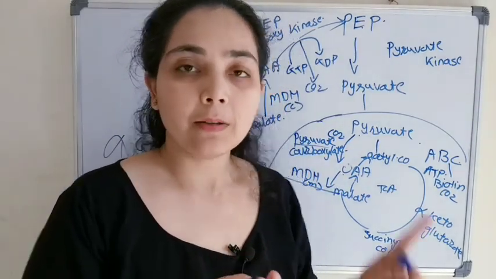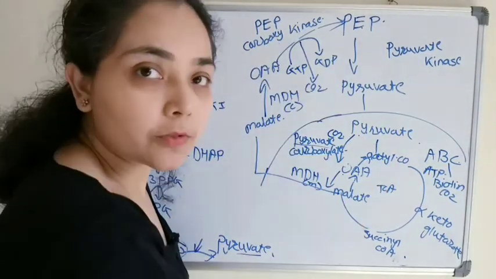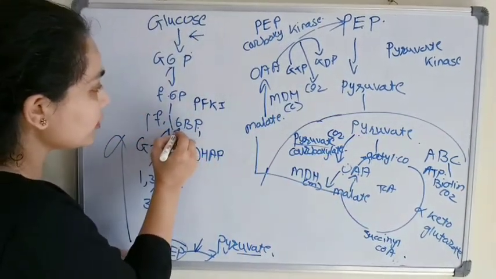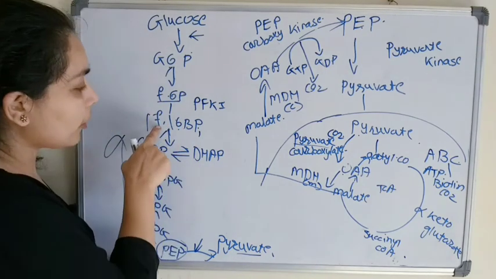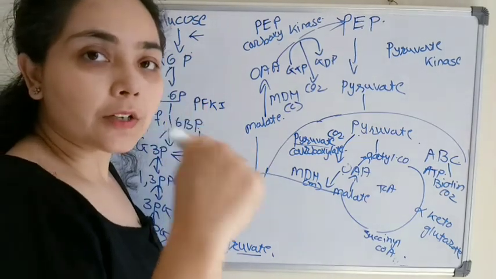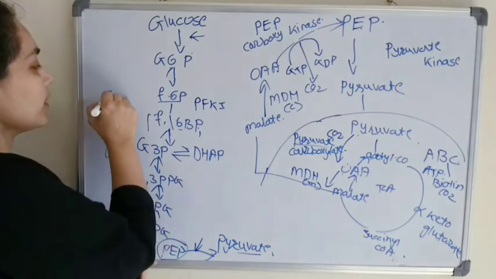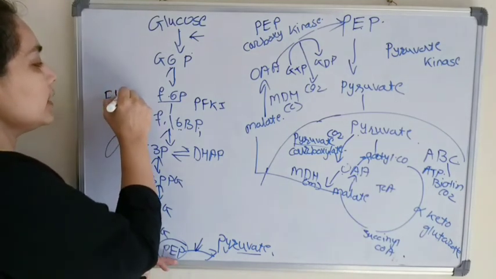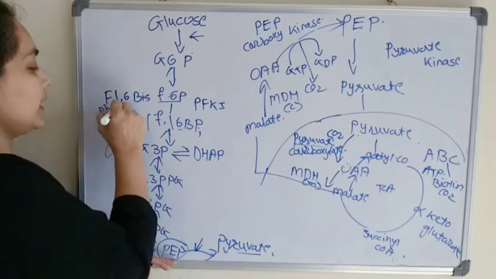Easy to remember. In glycolysis, kinase means addition of a phosphate group, so here we remove it, because we go from fructose 1,6-bisphosphate to fructose 6-phosphate. Therefore, the phosphate group at the first position has been removed. So the enzyme is fructose 1,6-bisphosphatase.